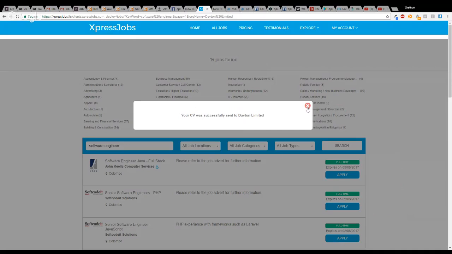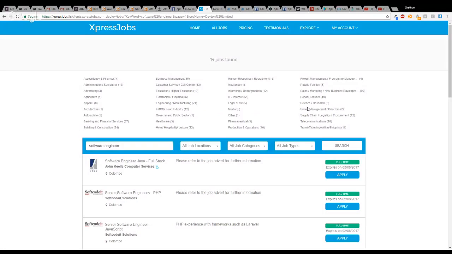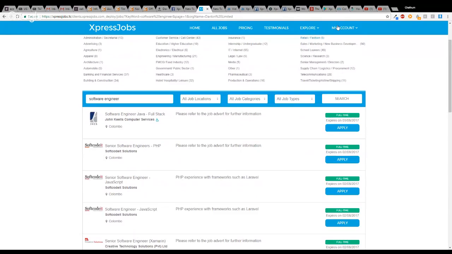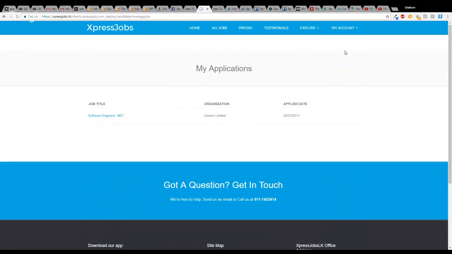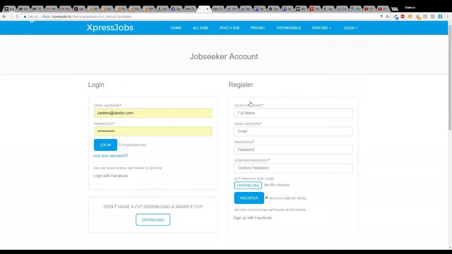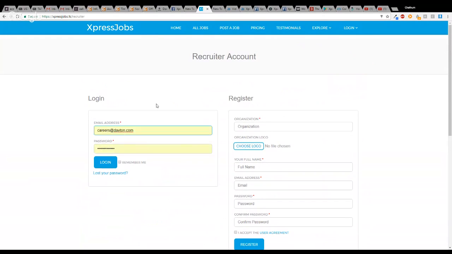So that's how the candidate sees it. They can go through and apply for the same jobs. Now I'll log out, and I can also see my previous applications. I can see that I've applied for Tafton Limited on this particular date. Now what I'll also do is log out and log in. I'll show the recruiter part, and I'm logging into careers@tafton.com.